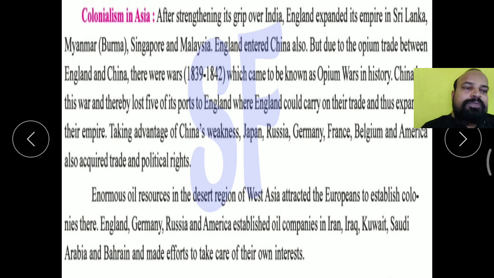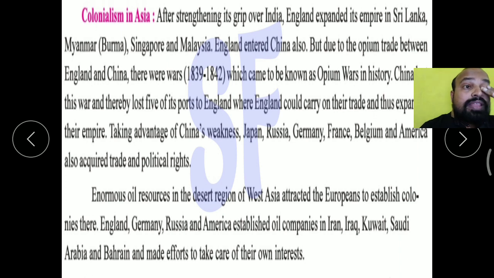Now let us see how they established their colonies in India. Colonialism in Asia: after strengthening its grip over India, England expanded its empire. First of all, the Europeans came to India for trade, but then they realized that the Indian kingdoms were internally weak, with a lack of power.